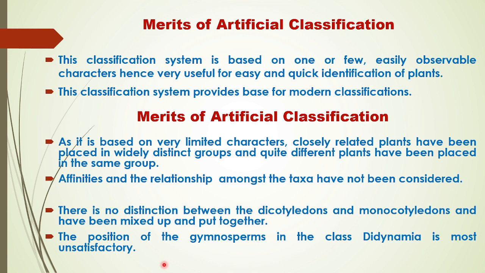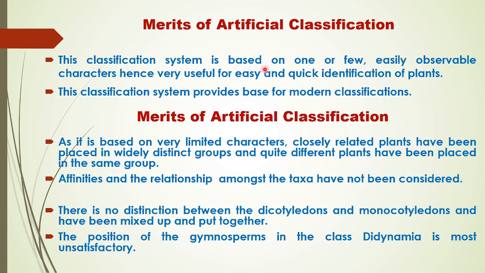Now we will learn about the merits and demerits of this classification system. First of all, we will discuss the merits of artificial classification.